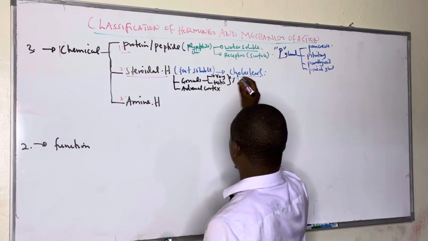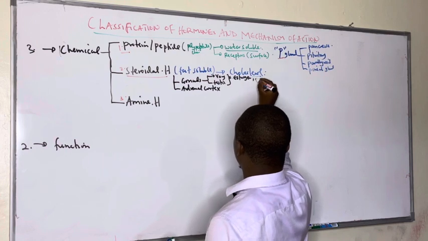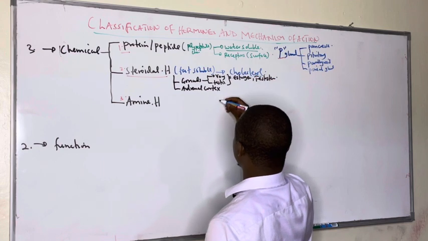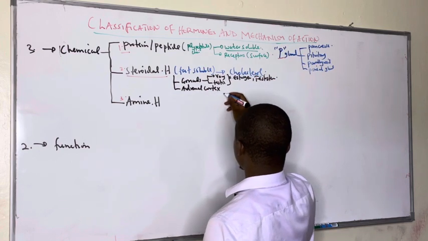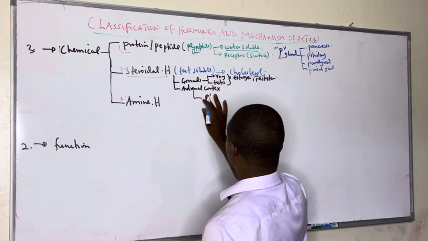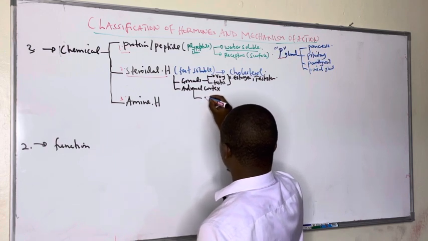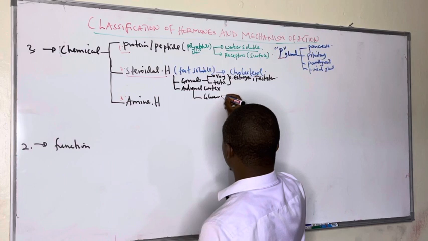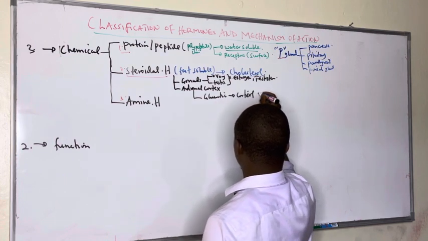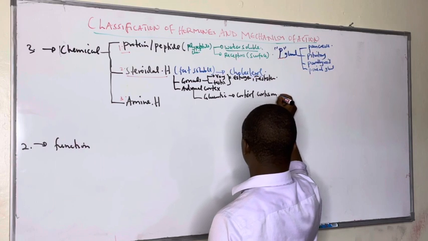They produce sex steroids: estrogen and testosterone, dihydrotestosterone. The adrenal cortex also produces a small amount of estrogen, but first it produces glucocorticoids, which we call cortisol and cortisone.